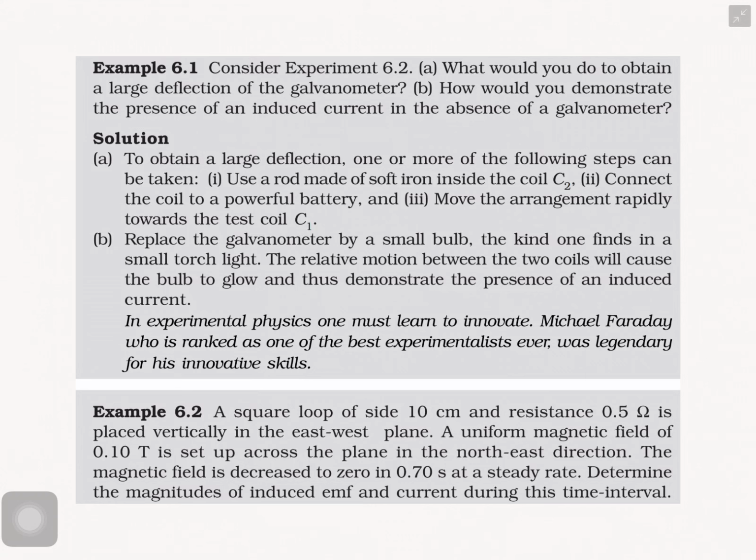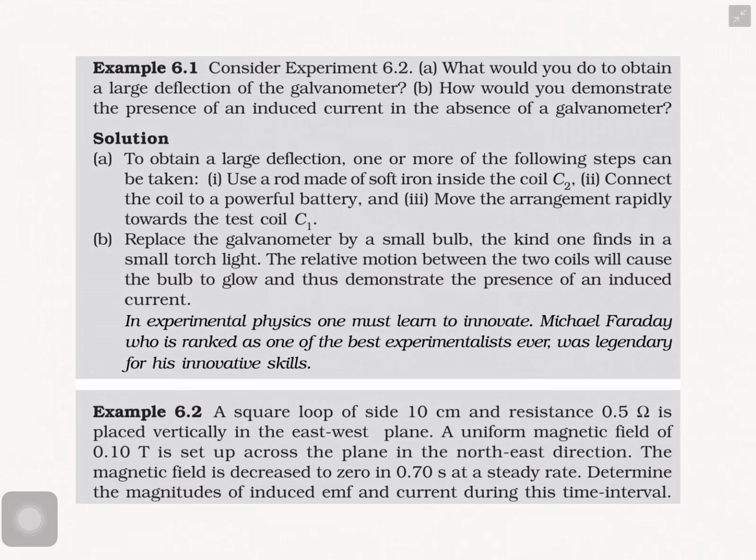See, this is the first question in the syllabus. Example 1. Consider the experiment 6.2. What would you do to obtain a large deflection of the galvanometer? The second question: how would you demonstrate the presence of an induced current in the absence of a galvanometer? Once more, the question is: what would you do to obtain a large deflection of the galvanometer?